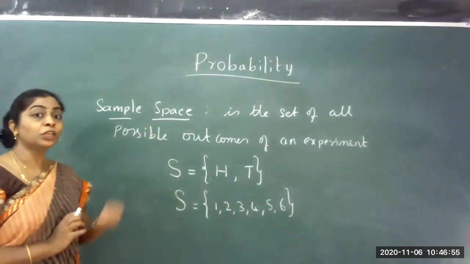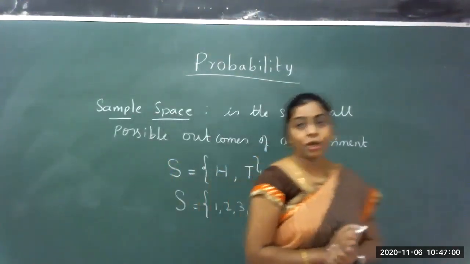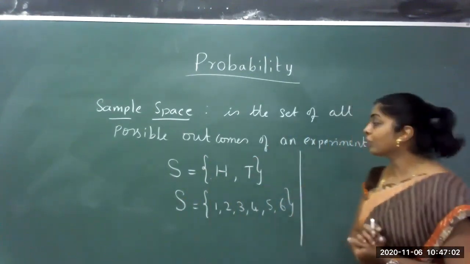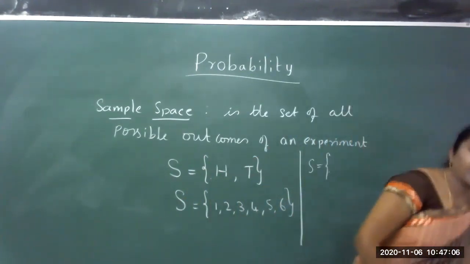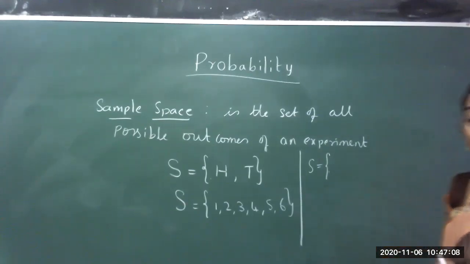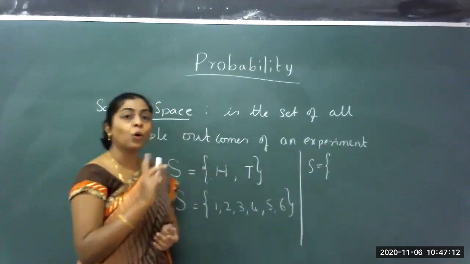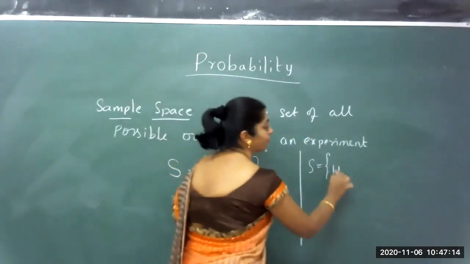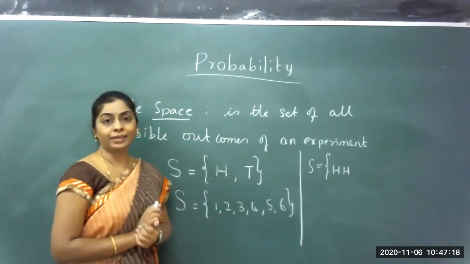Now let me take when 2 coins are tossed. When 2 coins are tossed, what is the possible sample space? Whenever 2 coins are tossed, I can get head on both coins. The first coin and second coin, both can be head.